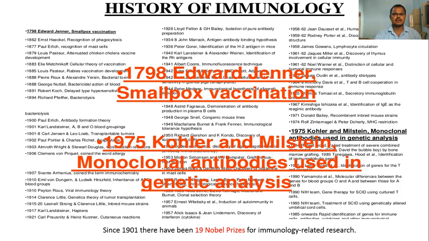So many milestones are there in the evolution of immunology. Many scientists contributed their effort, and since 1901 there have been approximately 19 Nobel Prizes for immunology-related research. So this is the history of immunology, and then we are going to the next slide.